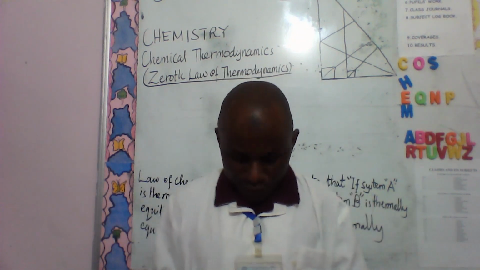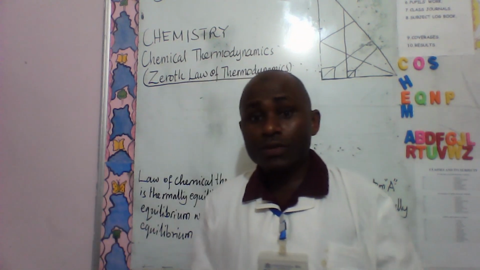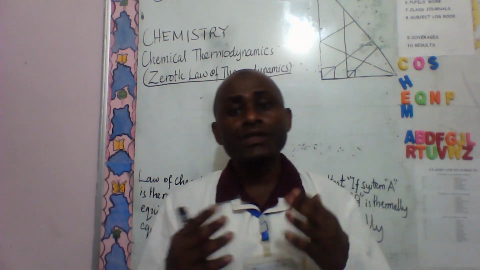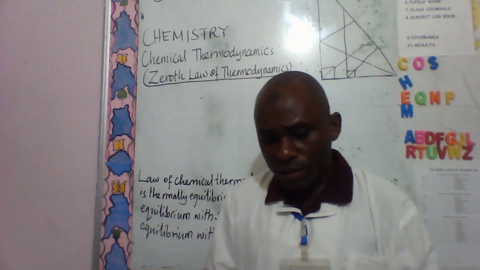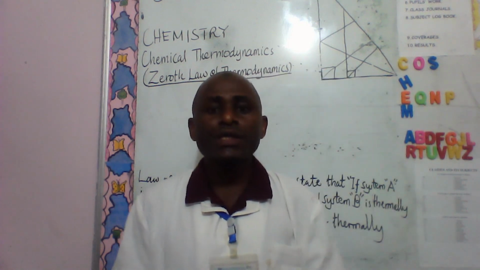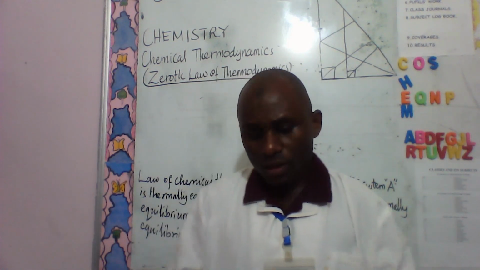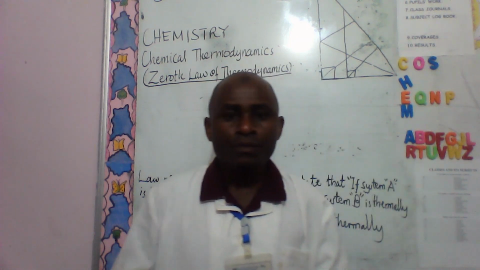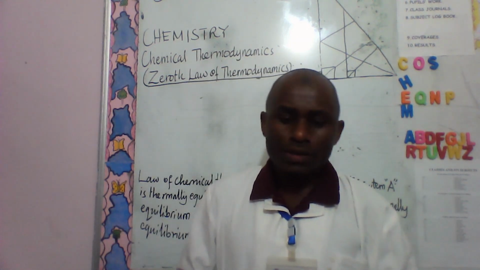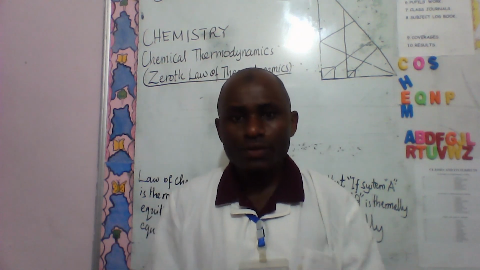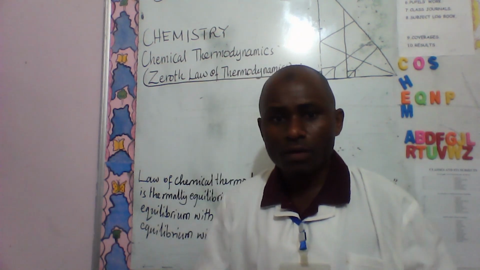Particularly in quantum mechanics. Quantum mechanics was introduced after Newtonian mechanics, so the issue of statistical mechanics and quantum mechanics was introduced after the failure of classical mechanics.